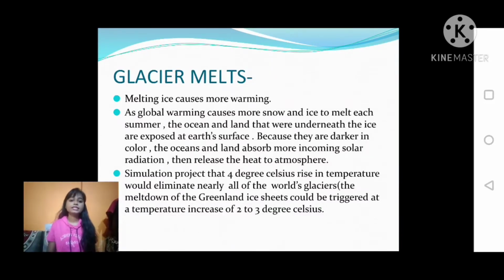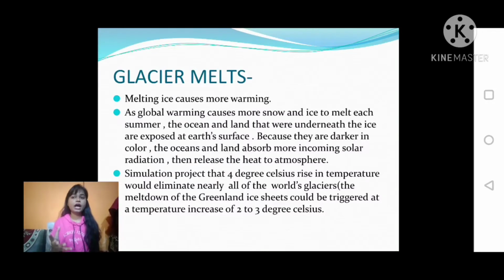Simulations project that a 4 degrees Celsius rise in temperature would eliminate nearly all of the world's glaciers. The meltdown of the Greenland ice sheets could be triggered at a temperature increase of 2 to 3 degrees Celsius. So what is a glacier?